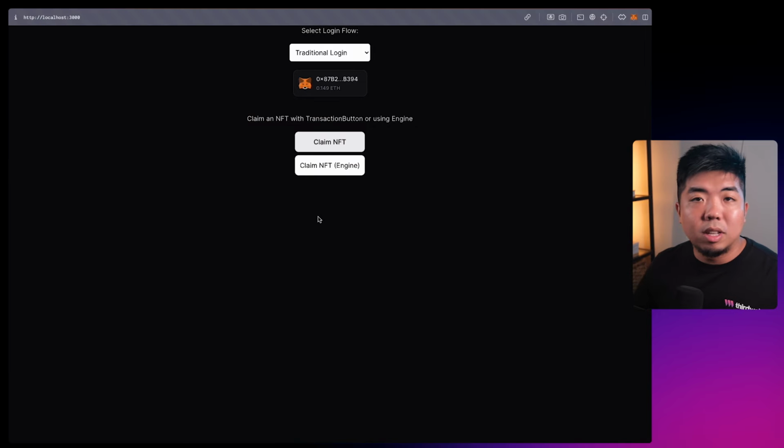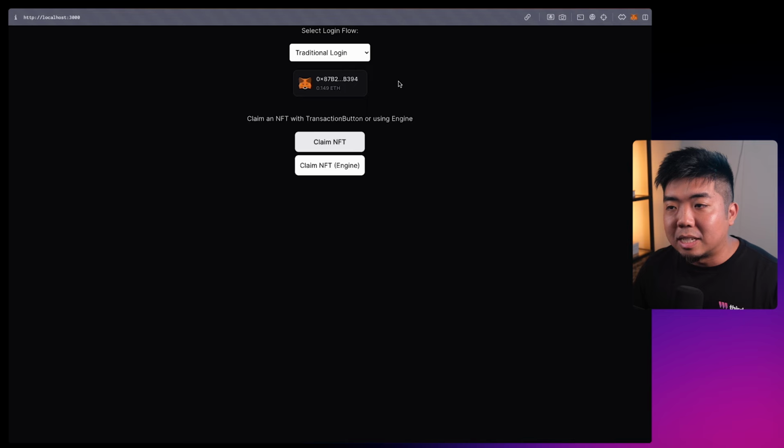But what are the difficulties with this for someone who isn't familiar with Web3 technology, blockchain technology, wallets and all of this? One, they have to be able to create their own MetaMask wallet or some sort of Web3 wallet, which includes creating the wallet, storing something like a seed phrase, and figuring out how to use that wallet.